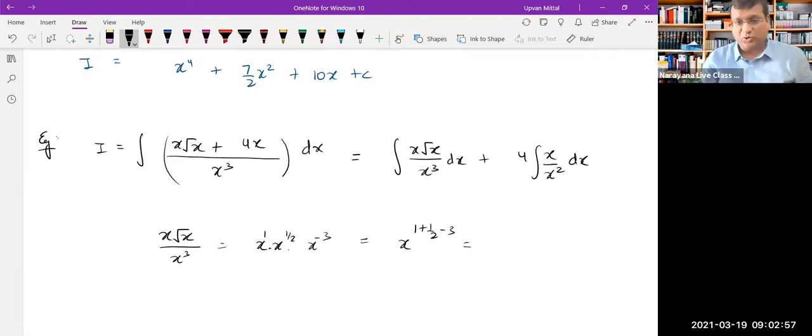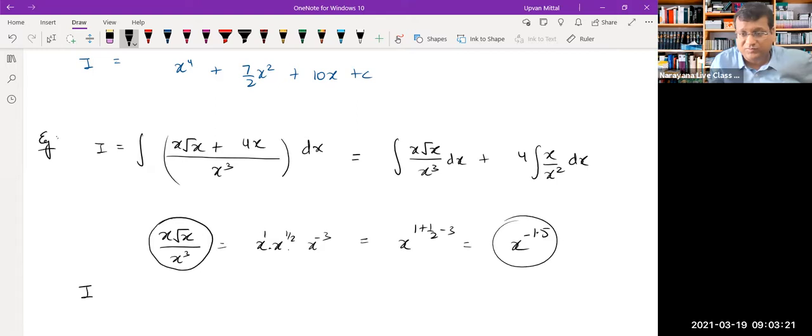And those of you who can do it faster should definitely do it your own way. But as I said, I'm making sure that everybody understands everything here. So this will be 1.5 minus 3, which will be minus 1.5 if my calculations are right. So therefore, now that I have simplified this, I will substitute it here. Your integral will become x raised to minus 1.5 dx plus 4 x raised to minus 1 dx.